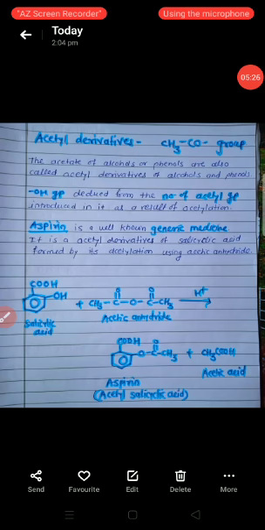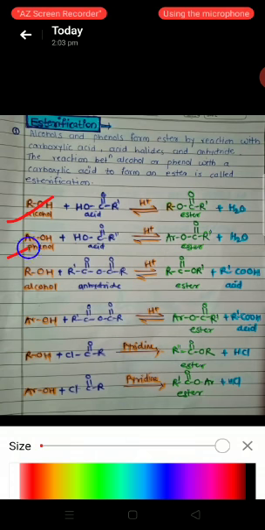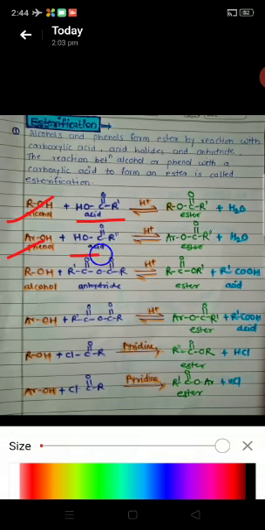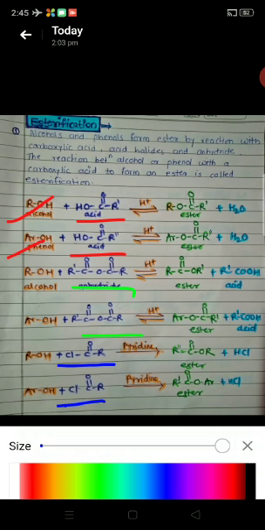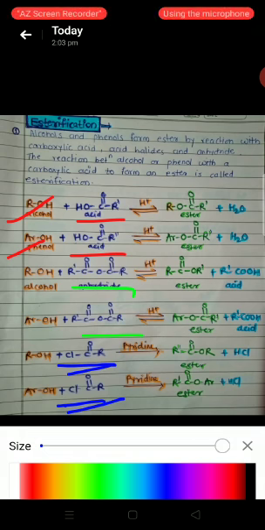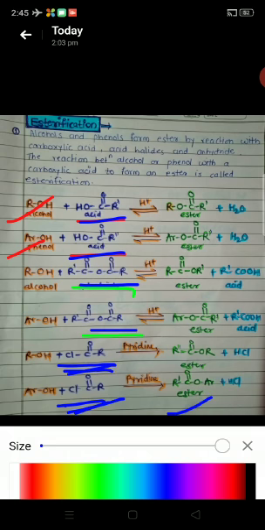See again here, esterification means formation of ester by the reaction of alcohol or phenol with acid, or acid anhydride, or acetyl chloride or acid chloride. The reaction of alcohol or phenol with acid or acetic anhydride or acid chloride forming ester is known as esterification.